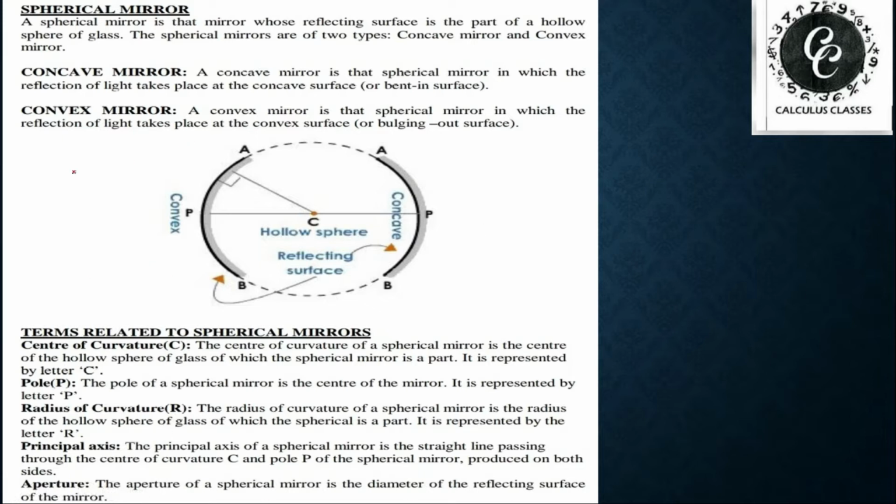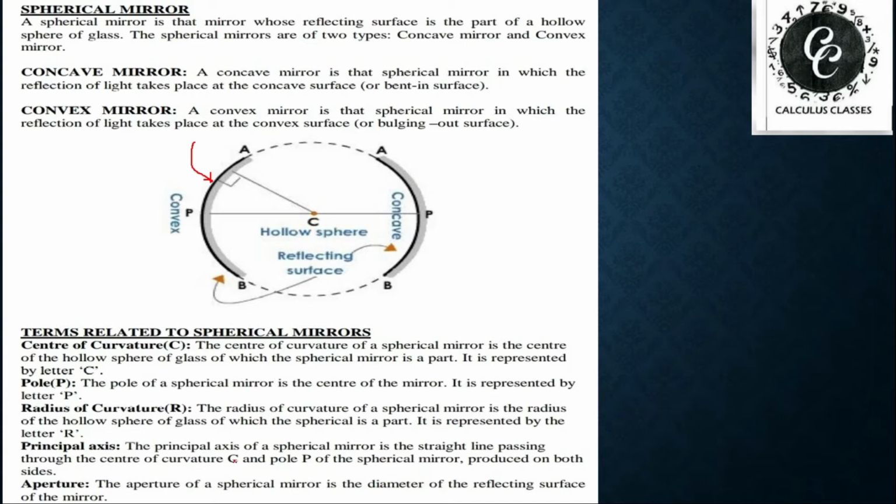Convex mirror: when we take a part of a sphere and polish it from inside, light is reflected from the outer surface. This outer surface is bulging outwards, that means curved outward. This type of mirror is known as a convex mirror.